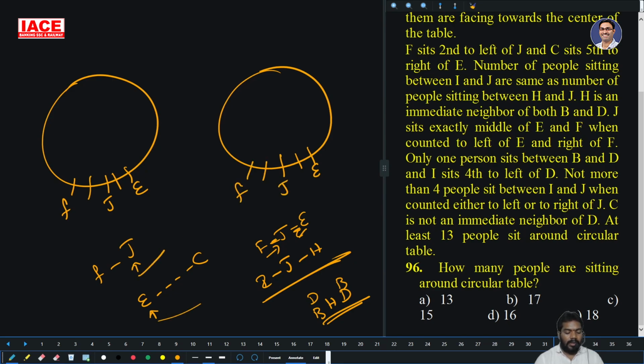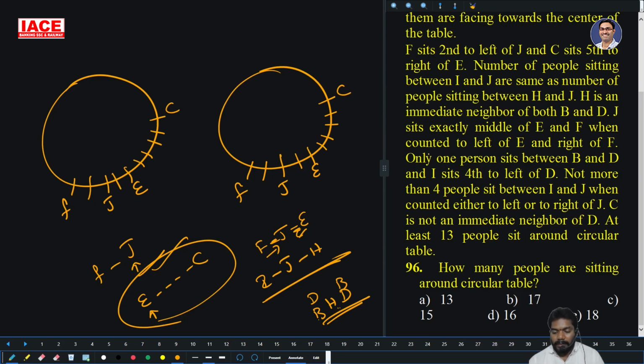Then C is fifth right of E: 1, 2, 3, 4, 5. This is also done. The next: H is between B and D. There is no H, no B, no D placed yet.